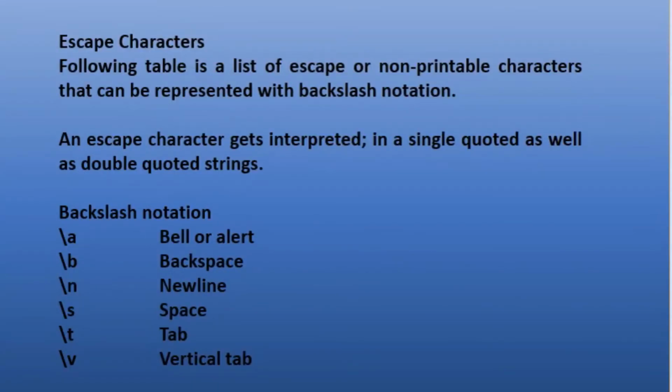Next are the escape characters. The following table is a list of escape characters. We usually use these in programs in order to create a new line, backspace, tab space, vertical tab, and all this. An escape character gets interpreted in a single-quoted as well as a double-quoted string. These things cannot be typed from the keyboard, which is why we use the backslash notation with the respective letters. Slash n is equivalent to pressing enter at the end of a line, slash a makes a bell sound ring, slash t is a tab, and slash v is a vertical tab as well. So this is the escape sequence.